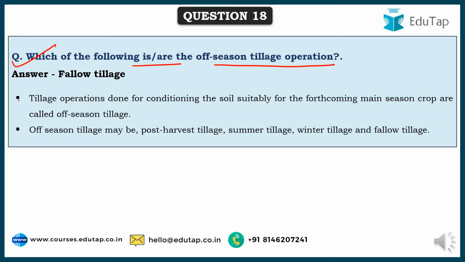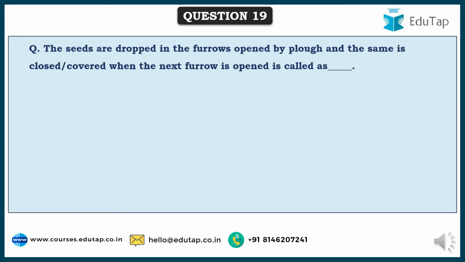And see, the tillage operations are generally done for conditioning the soil suitably for the forthcoming main season crop. Those are called off-season tillage, which include post-harvest tillage, summer tillage, winter tillage, fallow tillage. They prepare the soil so that suitability will be maintained for the main cropping season. So that is called off-season tillage, and fallow tillage is one of them which was mentioned in the options.